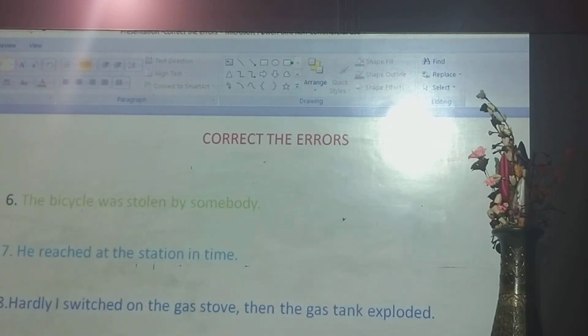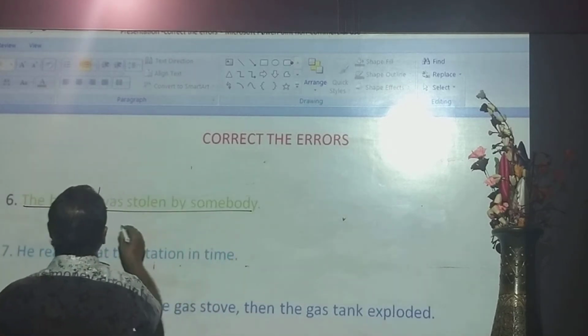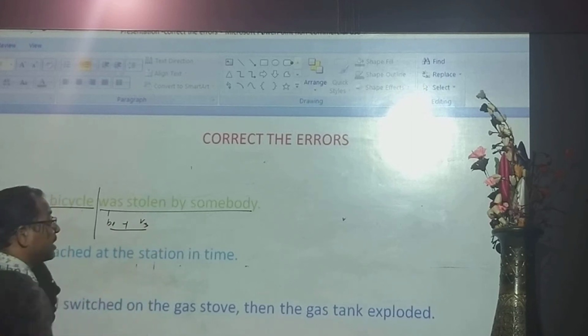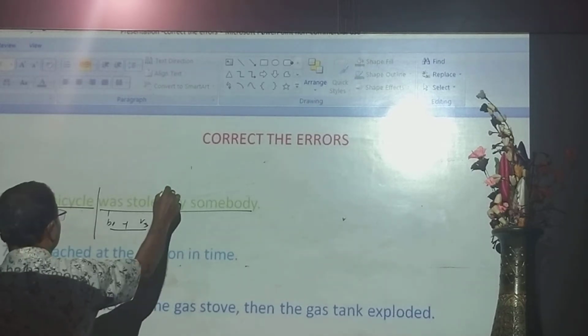In this question, we find it is a simple sentence. And you see, this is the subject of the sentence, the predicate, and it is be verb. But be plus V3 means passive voice, you know. So from this point of view, the bicycle was stolen.